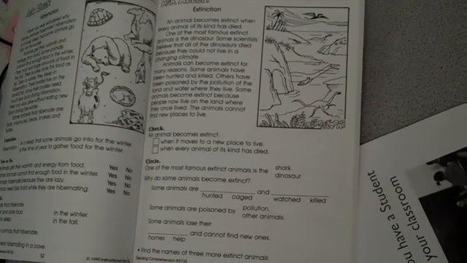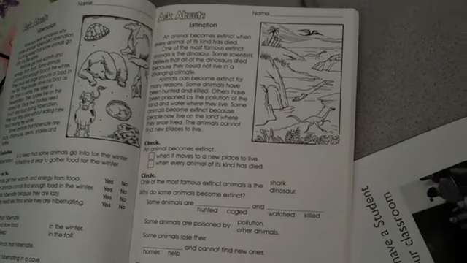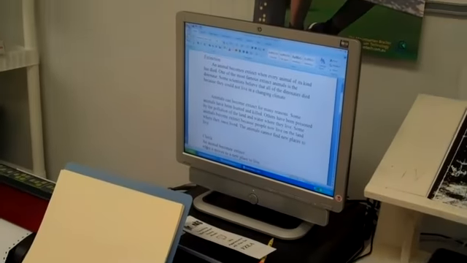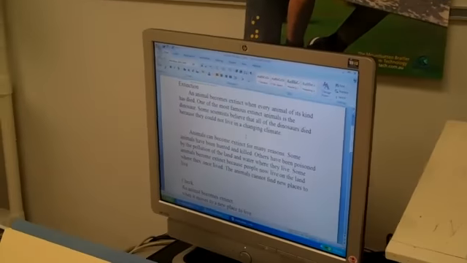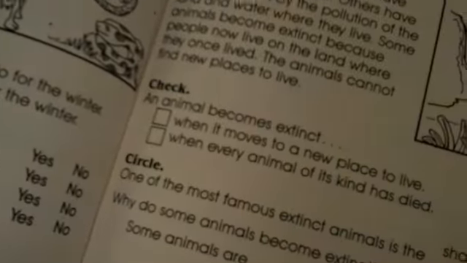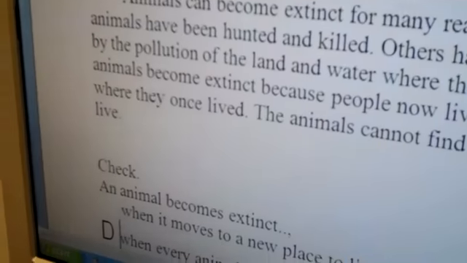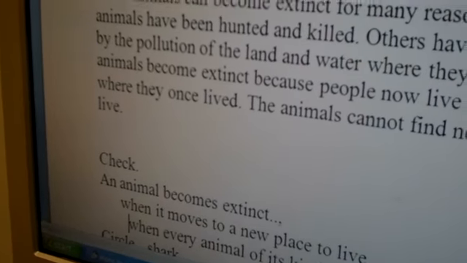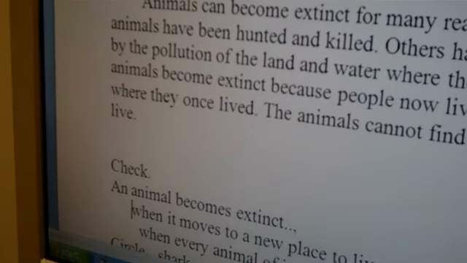Now we got "check." That's supposed to be here. This is where their assignment starts. Okay, so we've just now made it through that top section, the paragraphs. Animal becomes extinct. And then we have check boxes in print. This is a good example of what happens here: we didn't get a checkbox. Did it actually type "check"? Oh, check was part of that.